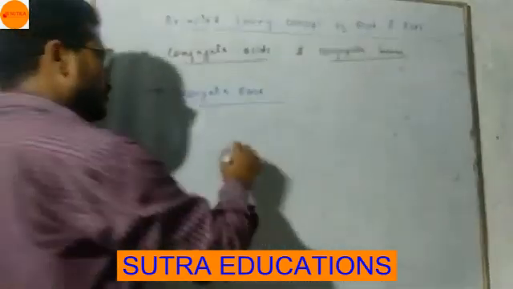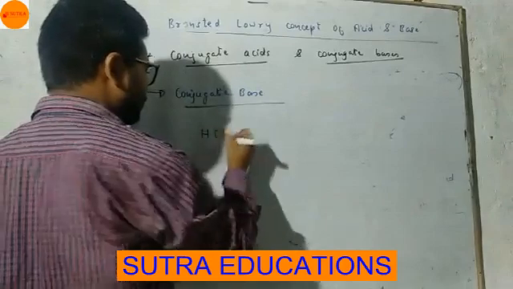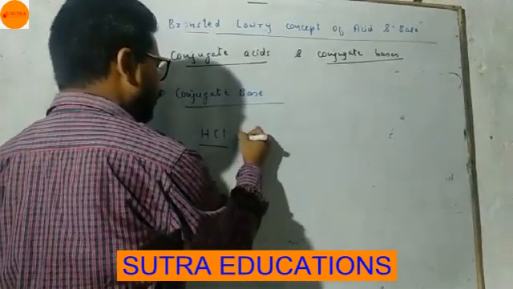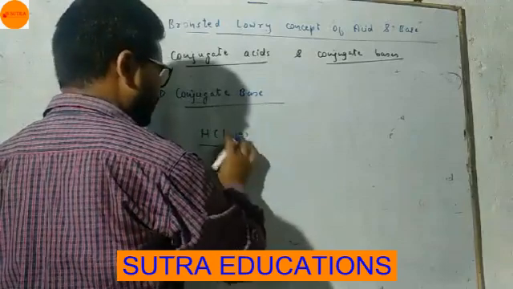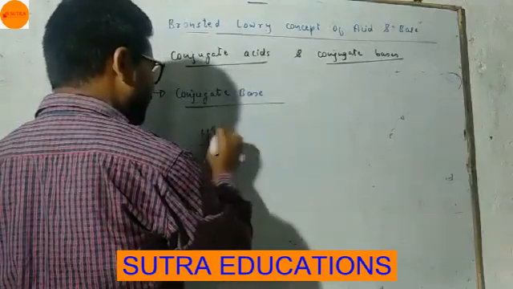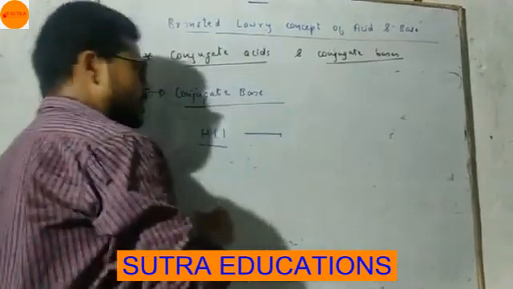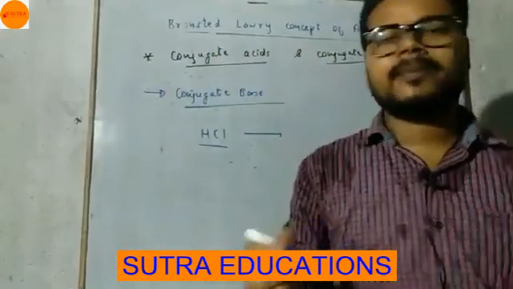Take one acid, say HCl. Simply it is acidic, we know it is acidic. HCl gives H plus ion, we have discussed this.